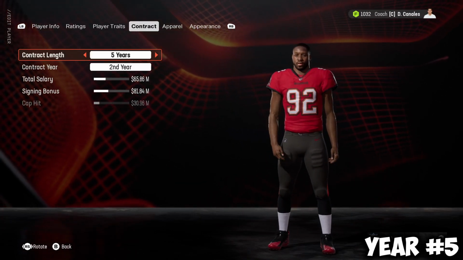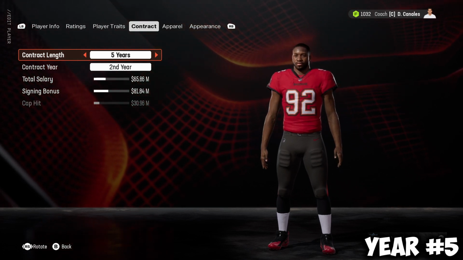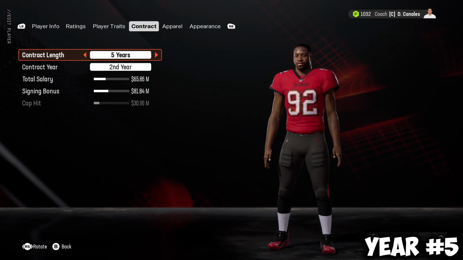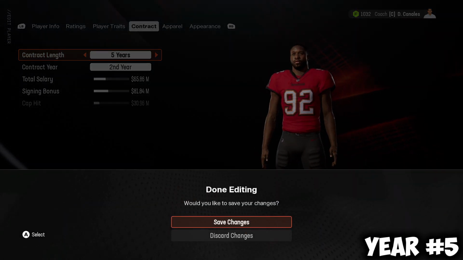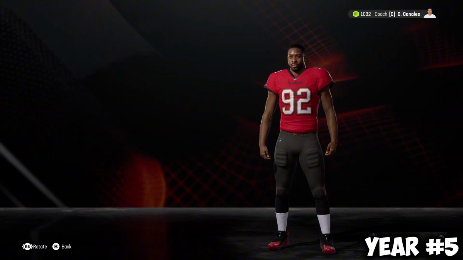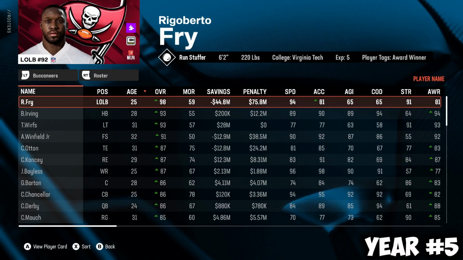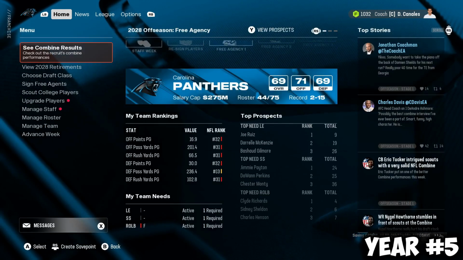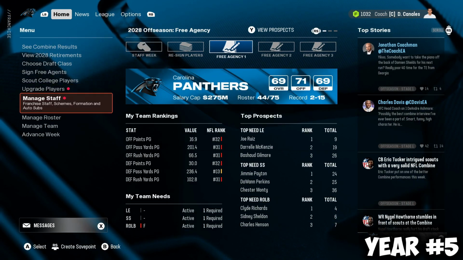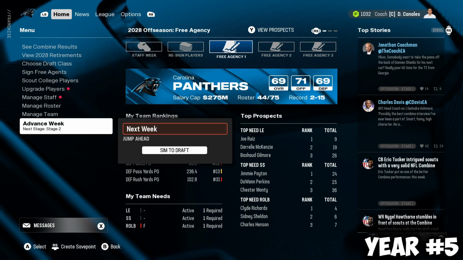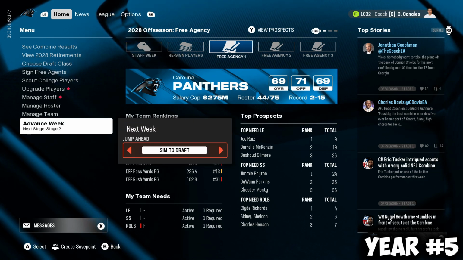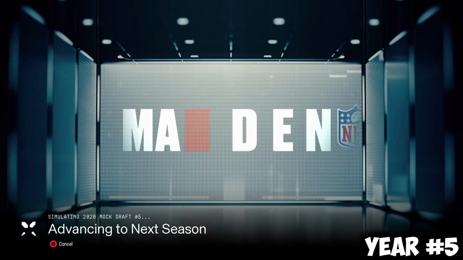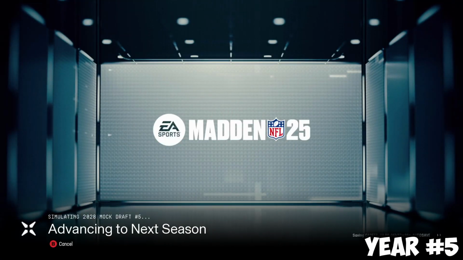He signs a 5-year deal, $65 million total salary with an 81 million signing bonus. Wow, he is locked up with the Bucs. He might finish his career with the Bucs. As a 25-year-old, he has maybe 8 to 10 years left in the NFL. We're gonna sim 2 next seasons, see if year 6 is the leap that we were looking for.